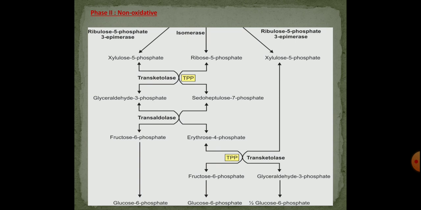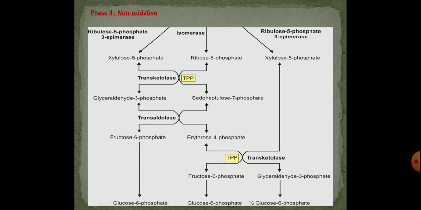Then in the next reaction, the enzyme transaldolase brings about the transfer of a 3 carbon fragment from pseudoheptulose 7-phosphate to glyceraldehyde 3-phosphate to give rise to fructose 6-phosphate and a 4 carbon erythrose 4-phosphate.